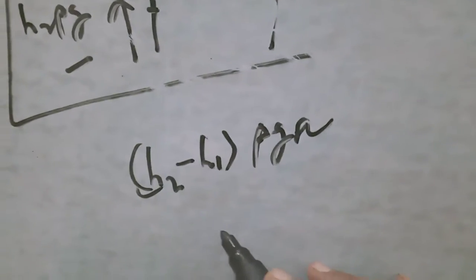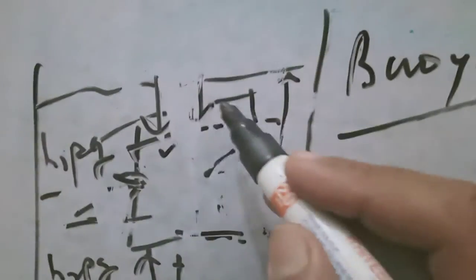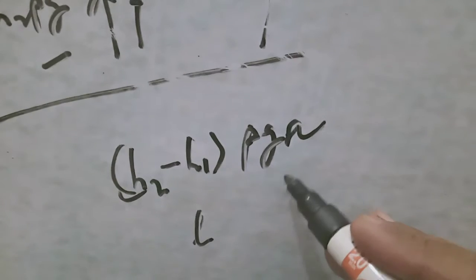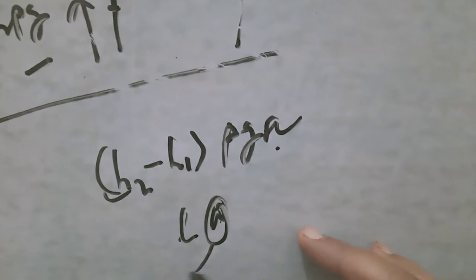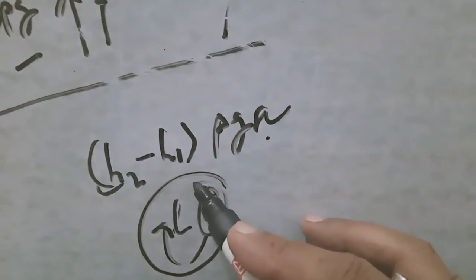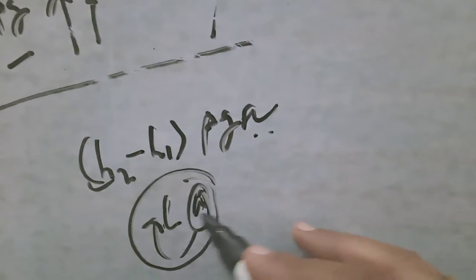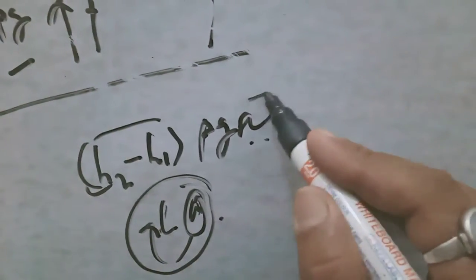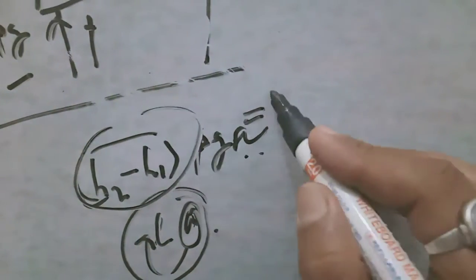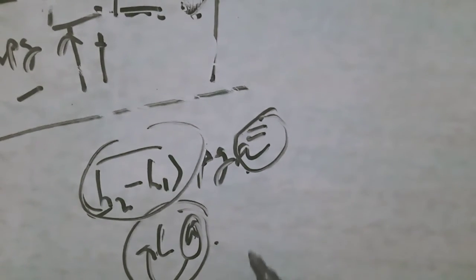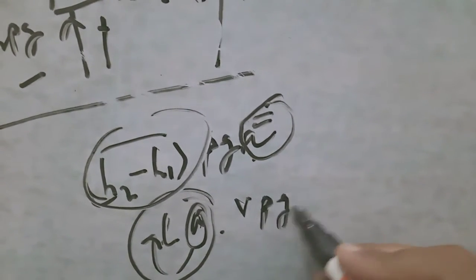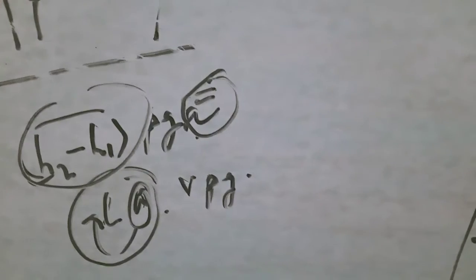So we can write here h2 minus h1 can be replaced as L, the length of the block, and length into cross-sectional area will give you the volume. So length into area is equal to volume, so it will be V rho g: volume into density into acceleration due to gravity.